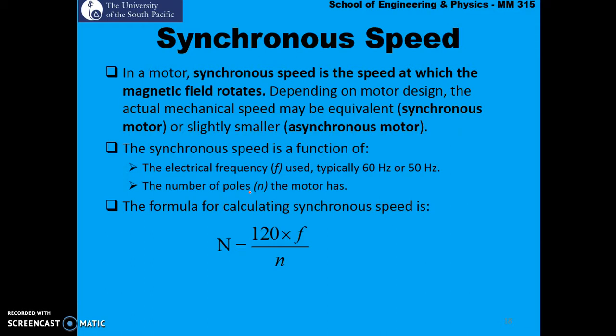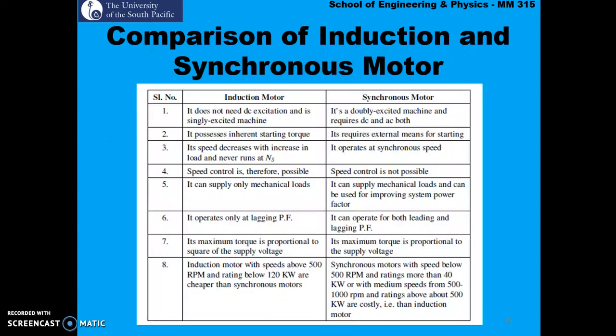The synchronous speed depends on two things. One is the electrical frequency f, which normally ranges between 50 to 60 Hz, and the other is the number of poles that the motor has. The formula for calculating synchronous speed is simply: synchronous speed, denoted as capital N, equals 120 times f divided by small n. f is the frequency and small n is the number of poles that a motor has.